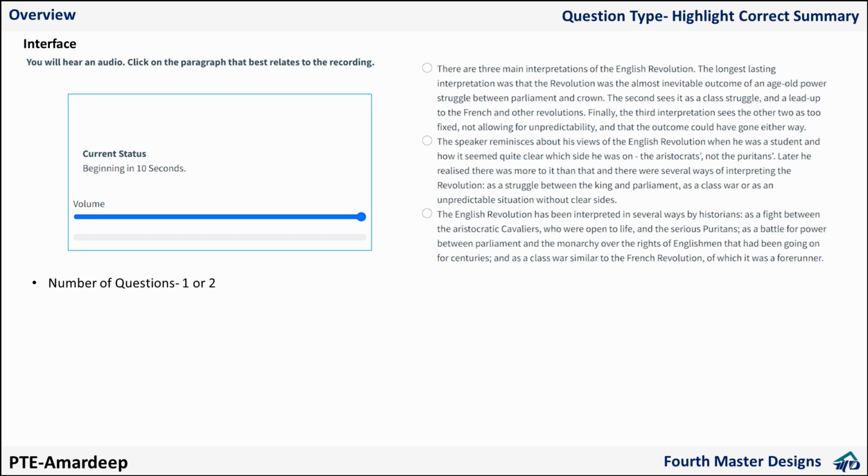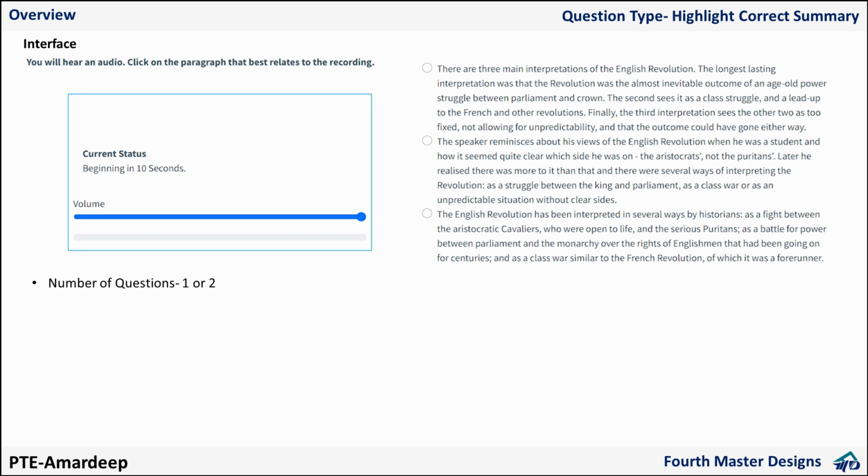Sometimes students get 2 essays. When they get 2 essays, they again feel their tests were different. They have got a difficult speaking and writing module, so reading is going to be difficult. When they get 4 of describe image, again they have the same feeling. When they get 2 retell lectures, they again have the same feeling. So guys, whether you get 1 or 2, it doesn't matter. If you are getting 2 questions, it is in favor of you.